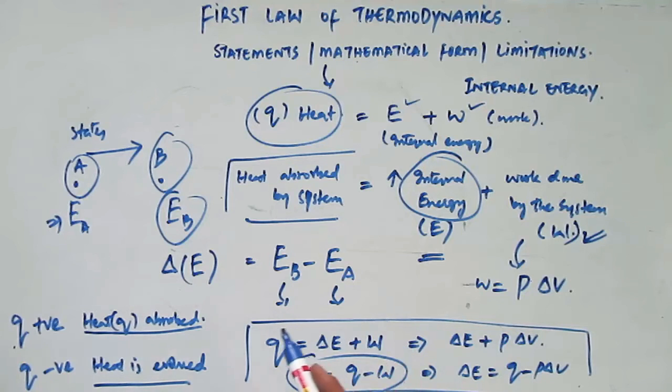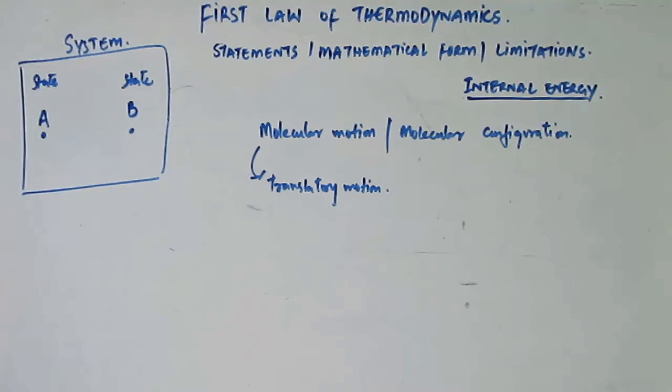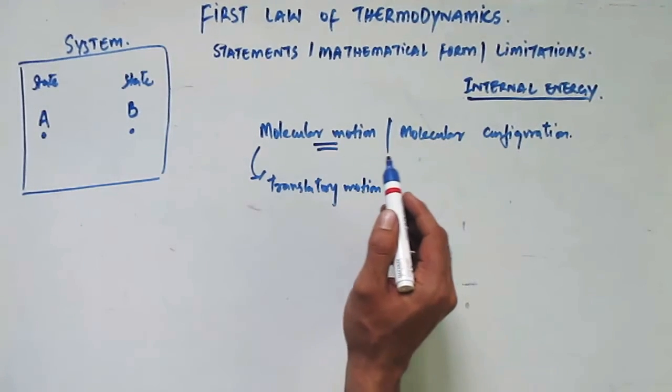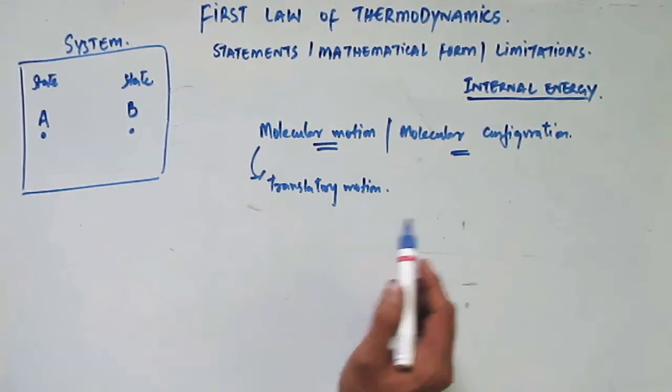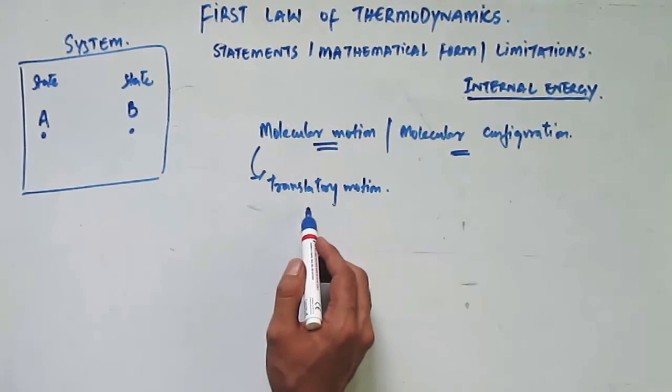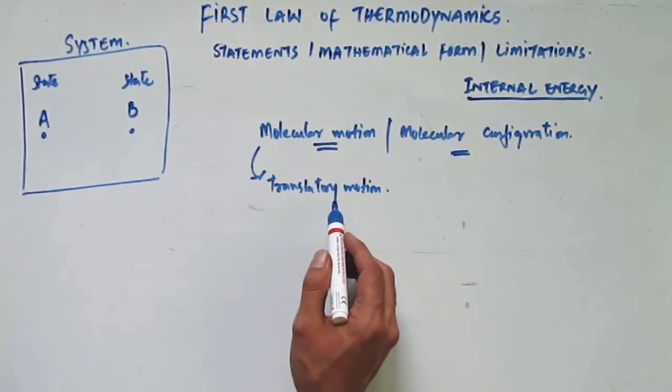So in our next section, we will see what this internal energy is and how the system attains the internal energy. The first law of thermodynamics introduced the concept of internal energy, which depends upon the state of the system and not upon how the system attains the state. Now, the internal energy of a system is an energy possessed by the system due to molecular motion and molecular configuration. The molecular motion is also called the translatory motion.